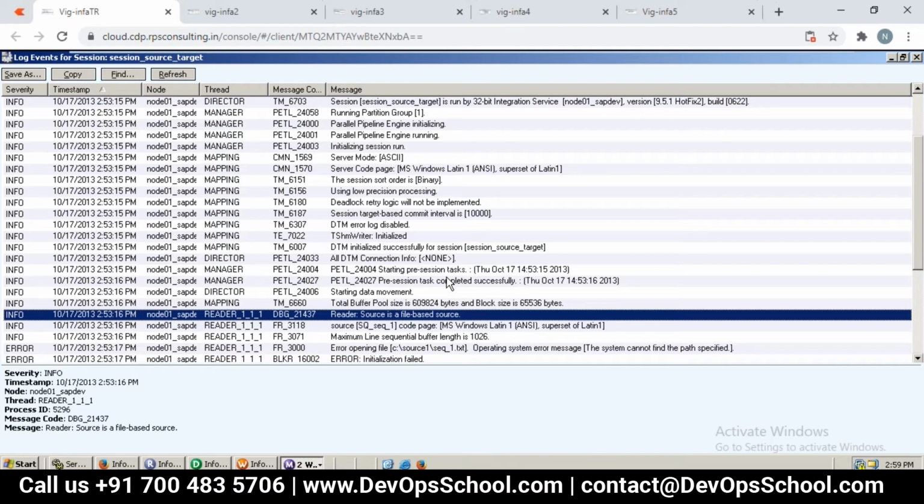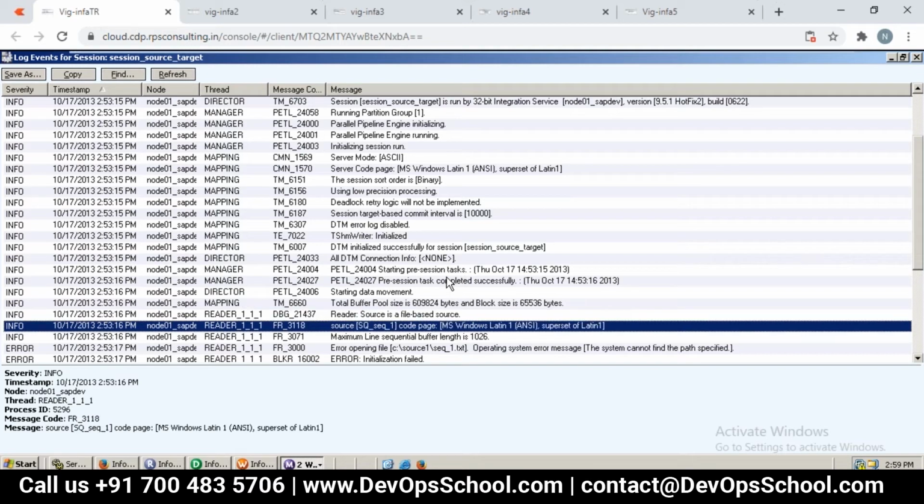Can you see reader means what? Reader thread. So in DTM architecture we talked about reader thread, writer thread, pre-session, post-session, transformation thread. Yes or no, we talked about, right? So now the reader part started.